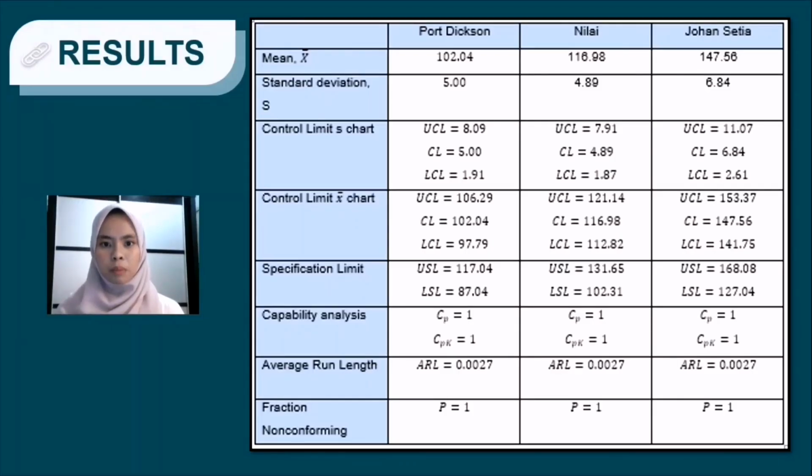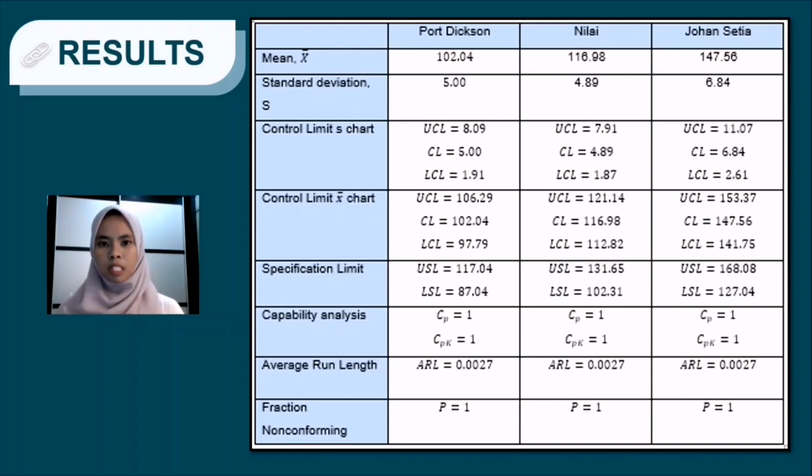In this table, we have summarized all of the results of the analysis of API in Pakistan, Nilai, and Zakirah. The results came from the calculation of the X bar and S control charts, the process capability analysis, the average run length, and the fraction non-conforming. The X bar here is also the value of the control limit in the X bar chart, while the standard deviation is also called the control limit in the S chart. The out of control condition happens once the points exceed the upper control limit or lower control limit for both the S chart and X bar chart.